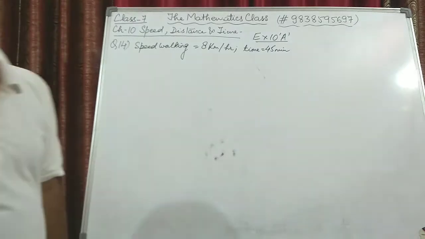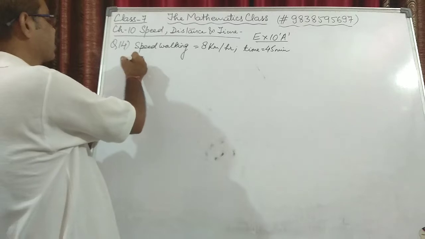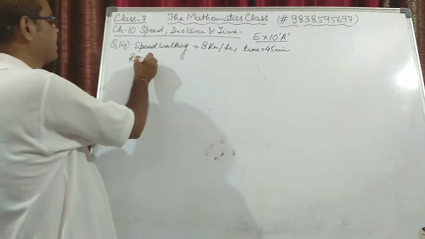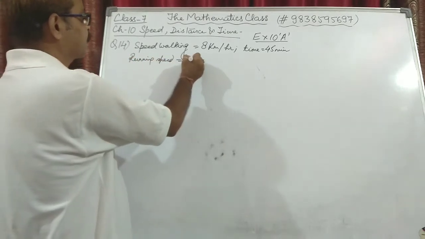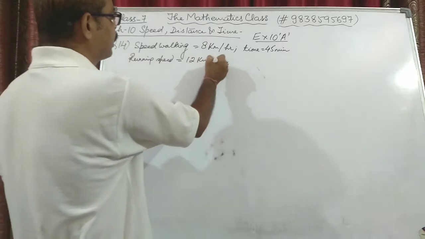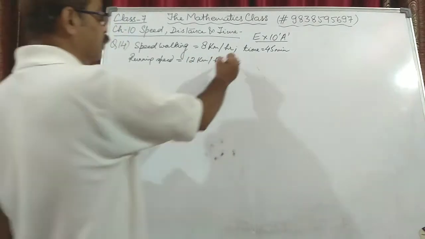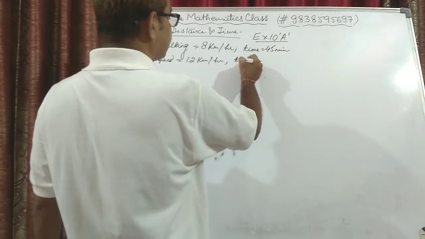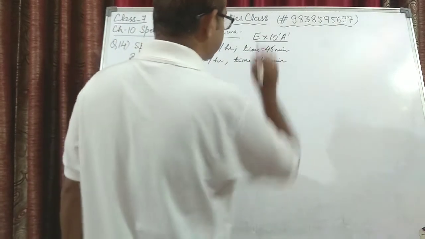Then they say he ran at an average speed of 12 km per hour. Now the running speed is 12 kilometers per hour and he ran for 40 minutes. It means time is given 40 minutes.